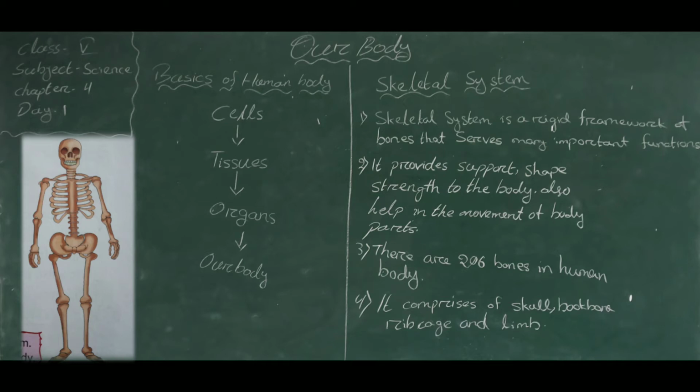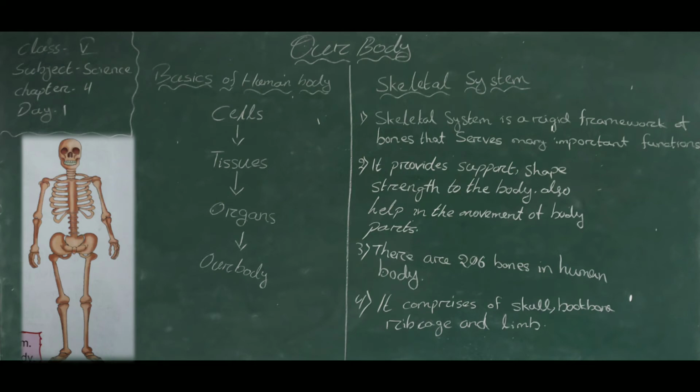There are 206 bones in an adult human body, but it is composed of around 270 bones at birth. This total decreases to around 206 bones by adulthood after some bones fuse together.